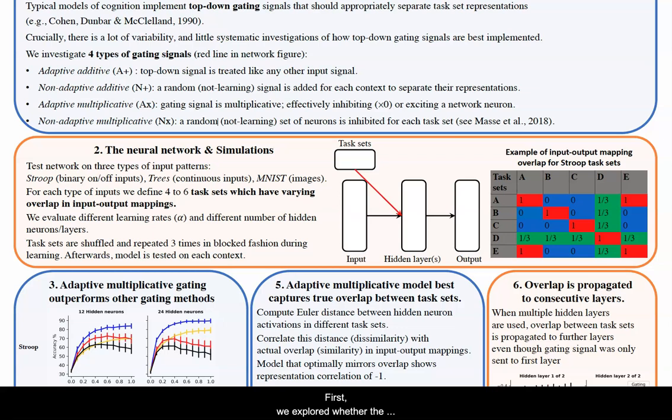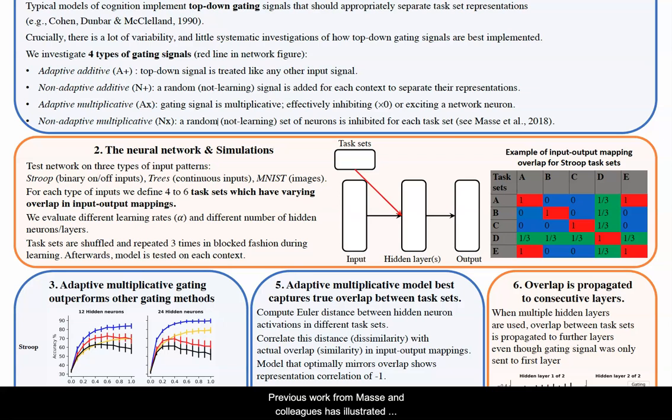First, we explored whether this gating input was best processed in an additive way, so just added to the network like any other input, or in a multiplicative way. A multiplicative signal would allow to basically turn off hidden neurons by multiplying their activation by 0. A second dimension that was explored was whether it is necessary that these gating weights are able to learn, so whether they are adaptive.